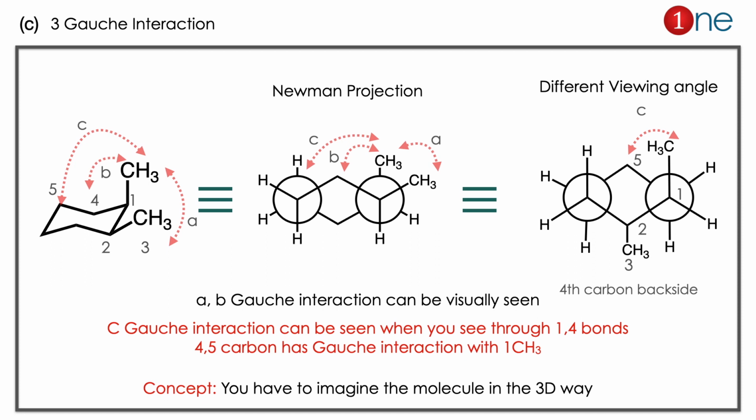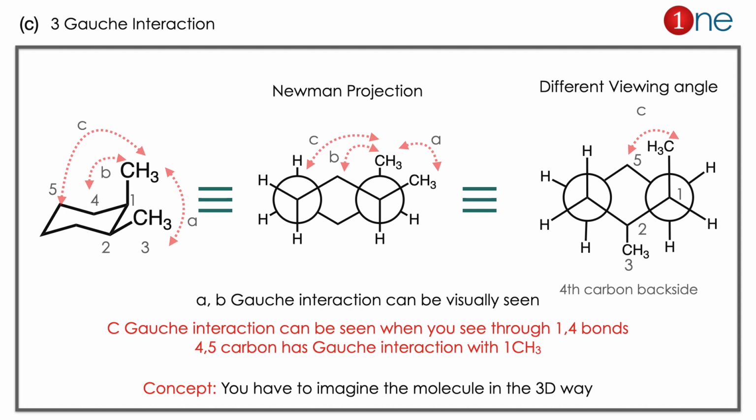Here I given as A, B, C and given the number. The A and B is easy to understand. Let us analyze separately by Newman projection. A is easy because 2 methyl groups are so easy. You can find it easily. If you look at the B, that's also easy because it is on the same carbon-carbon bond there. So B also easy. But C is a little bit tricky.